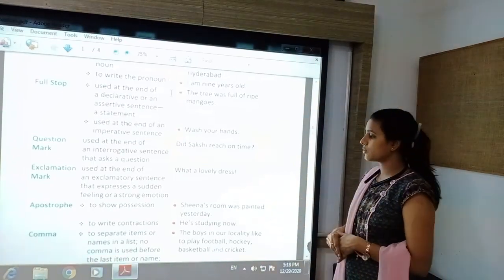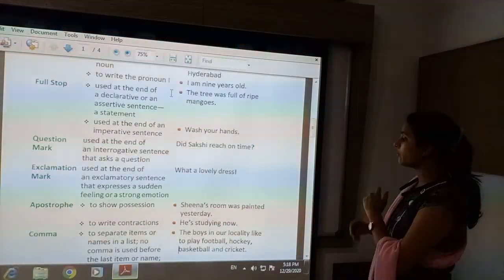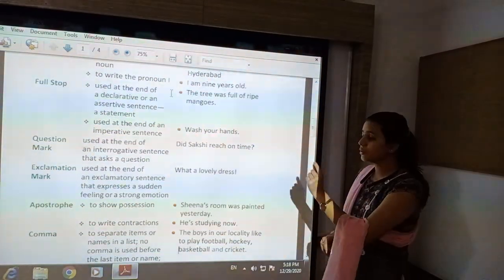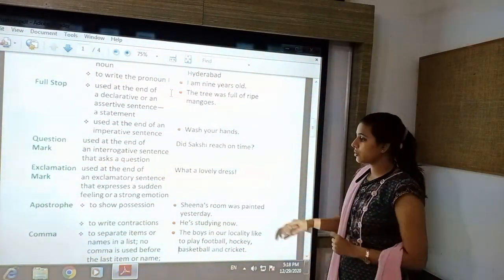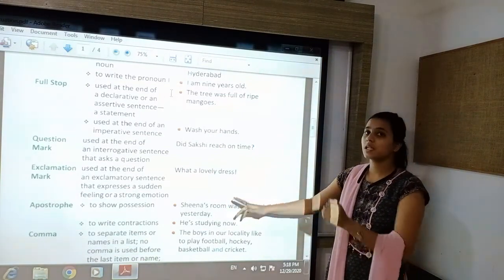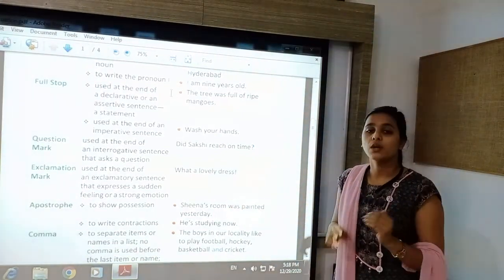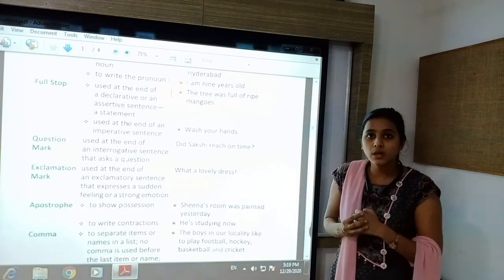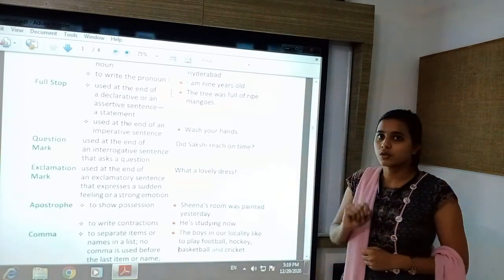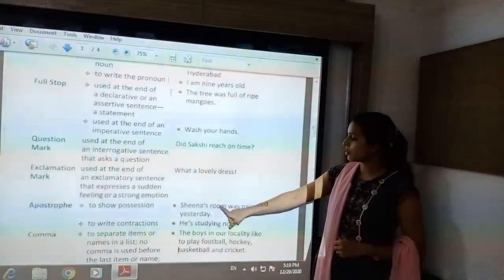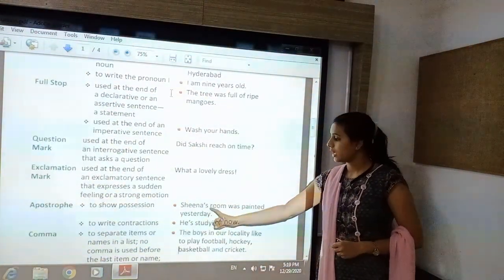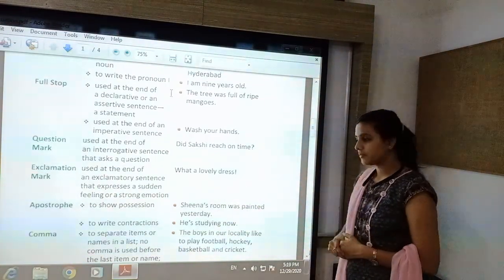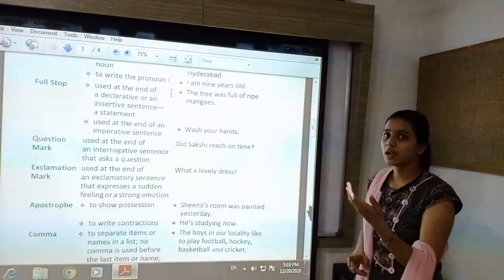Here see the first one, Sheena's room was painted yesterday. Room belongs to Sheena. So here the room is in possession of Sheena. To show the possession, ownership or belonging, we will put apostrophe. So here the room belongs to Sheena, that is why apostrophe S is used. Sheena ka room.